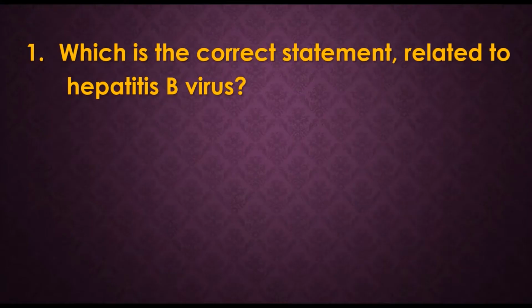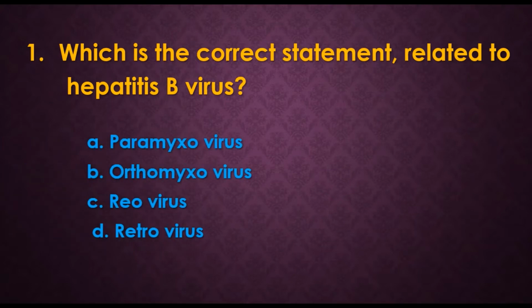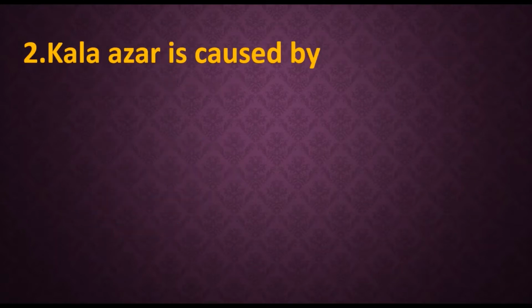Let's begin. Which is the correct statement related to hepatitis B virus? Options are A. Paramyxovirus, B. Orthomyxovirus, C. Reovirus, D. Retrovirus. The answer is Reovirus.